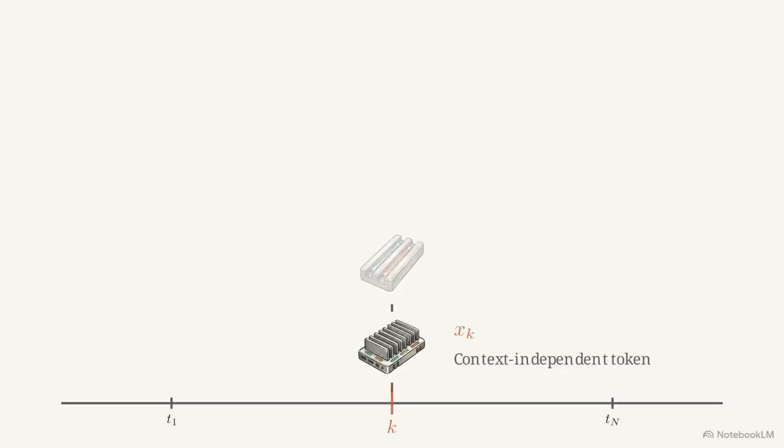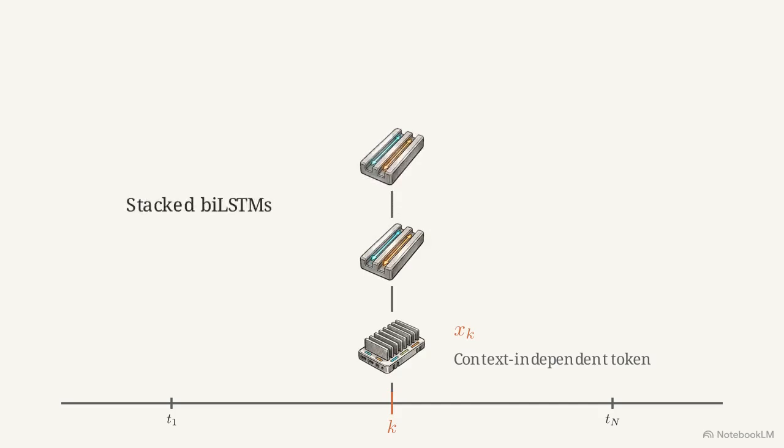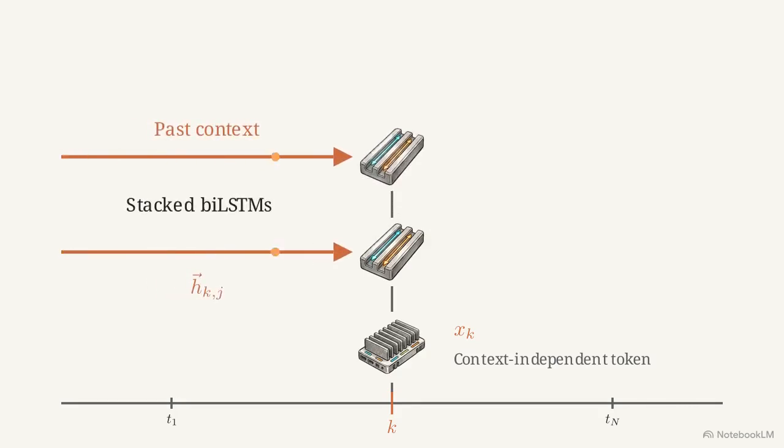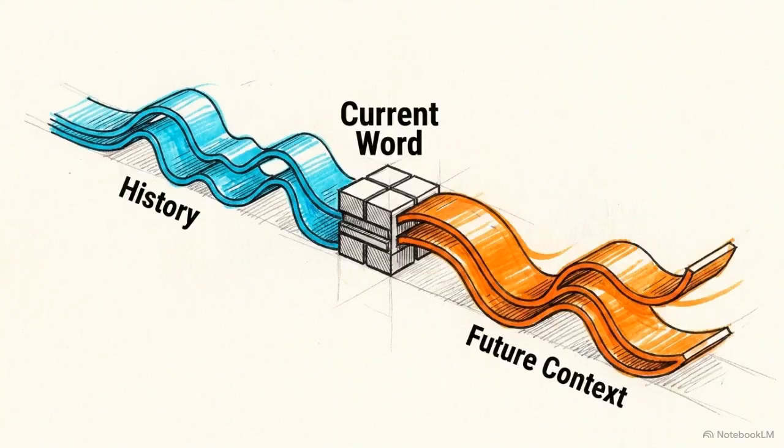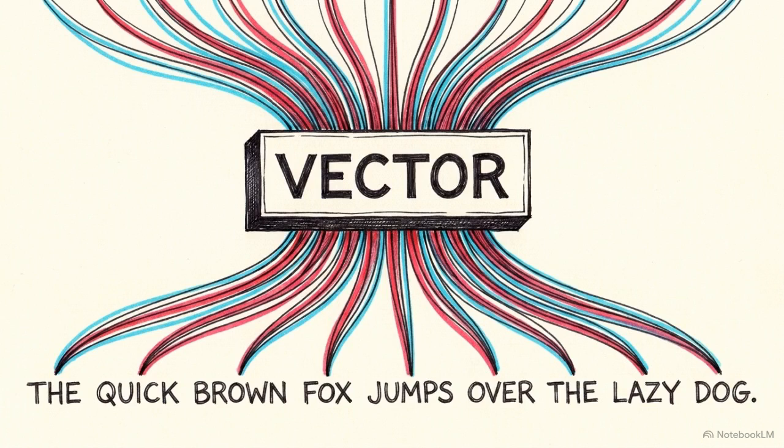We build the contextual engine using two stacked LSTMs. The forward pass moves left to right, predicting tokens based on past words. Simultaneously, the backward pass moves right to left, evaluating future context. At position k, both outputs are concatenated into a single block. Because the forward pass evaluates the past and the backward pass evaluates the future, the resulting vector is conditioned on the entire sentence by structural necessity.